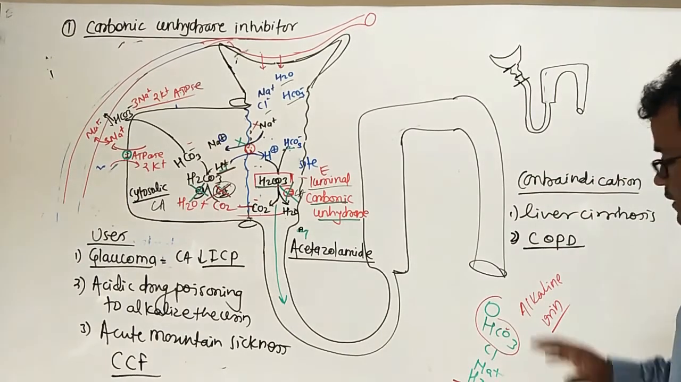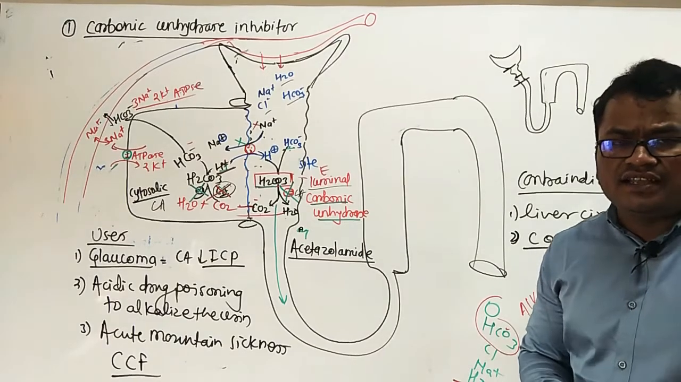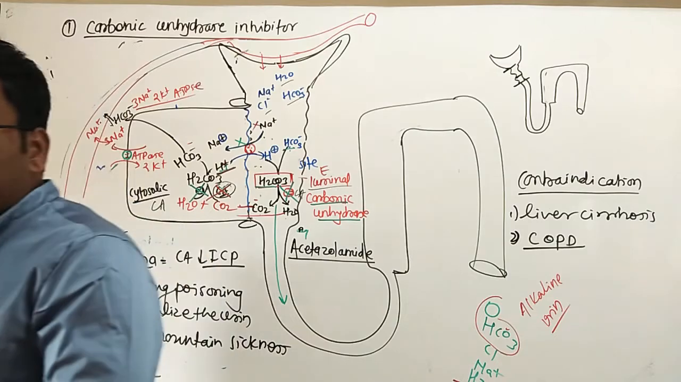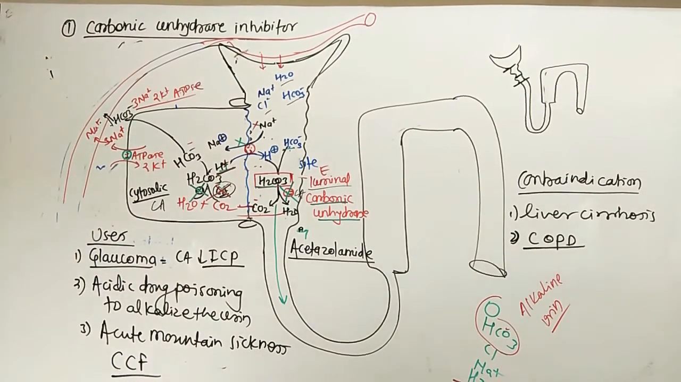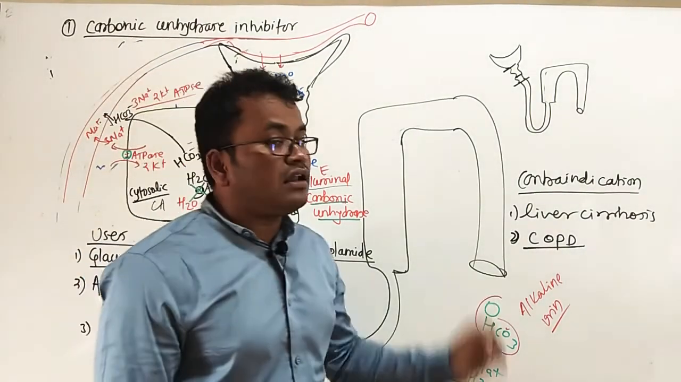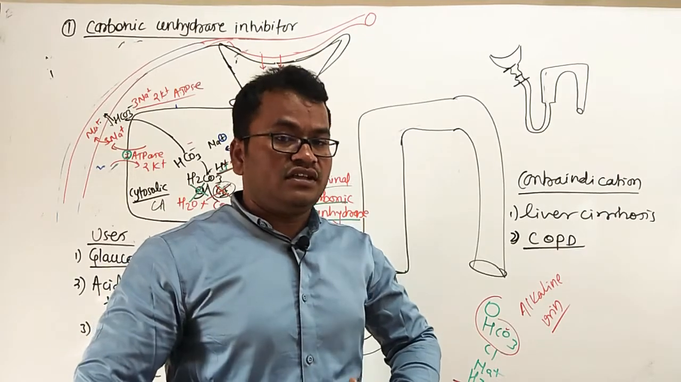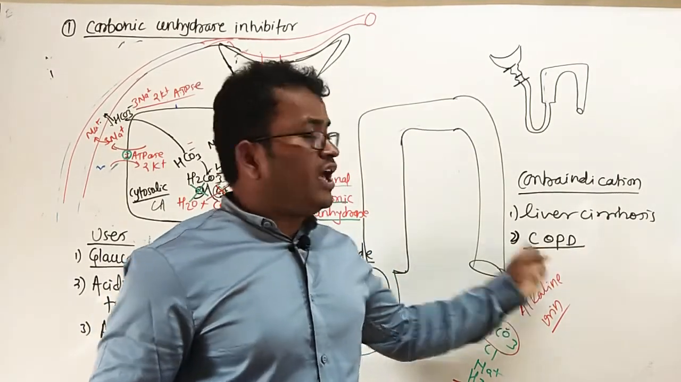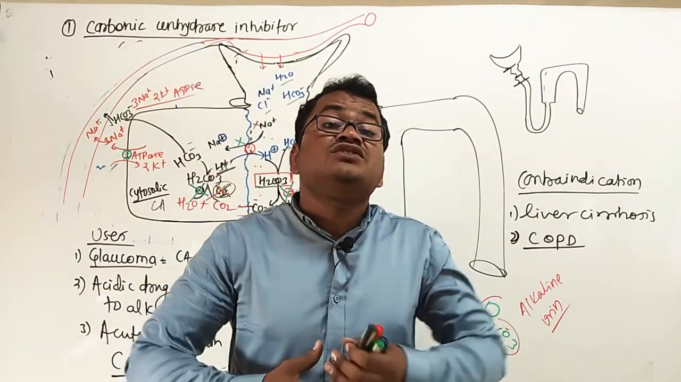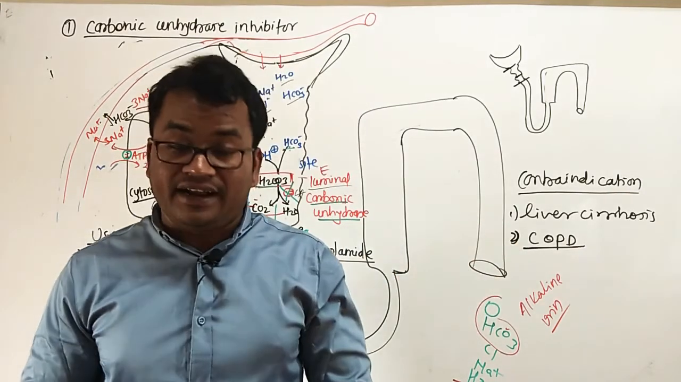Why? Let's see. In COPD there is increased acidosis in our body. If we take this drug, then urine will be alkaline. If urine is alkaline, then the body condition will be acidosis. Hence, in COPD, if we take this carbonic anhydrase inhibitor, then metabolic acidosis will increase, worsening the condition of the COPD. Hence, it is contraindicated.